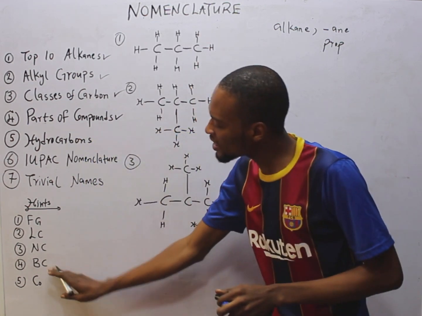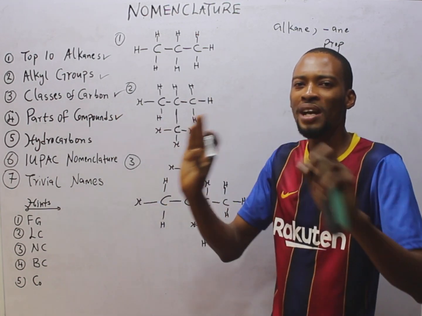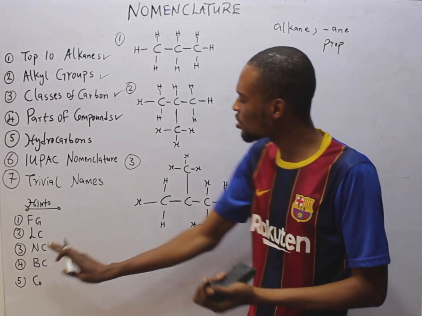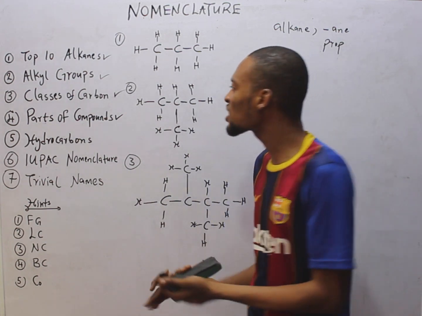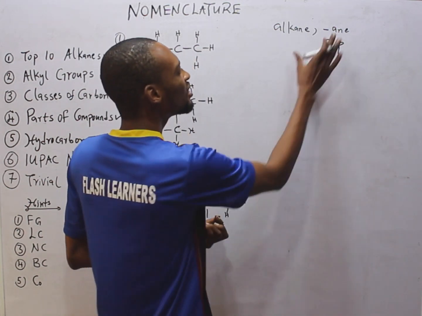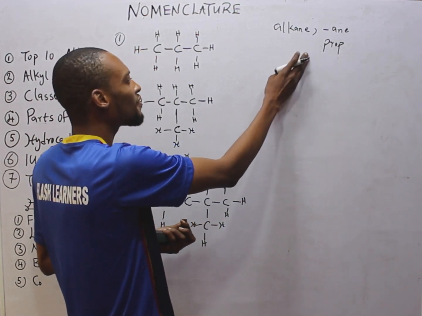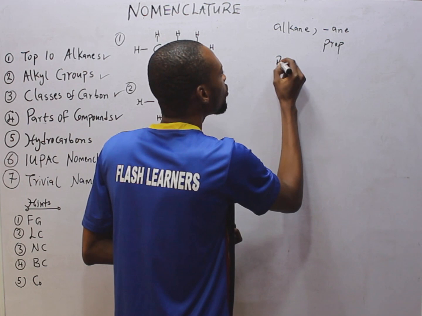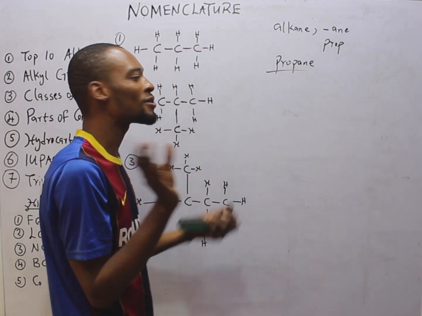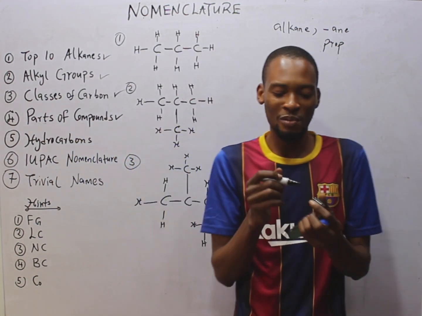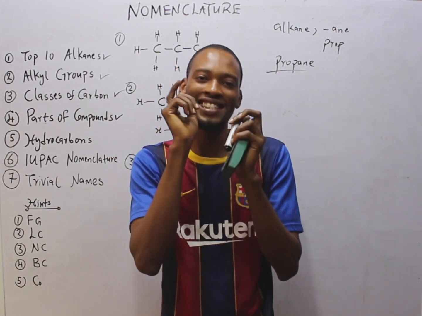Look at the 4th step. Is there any branch carbon? No. There is no branch chain, no branch carbon. So this step is out. Combine. So how do we combine this? Remember, the functional group serves as the suffix. The alkyl group or the number of carbon will serve as the prefix. So this becomes propane. Simple. So don't assume you don't already know the name, because I've already taught you the first 10 alkanes.